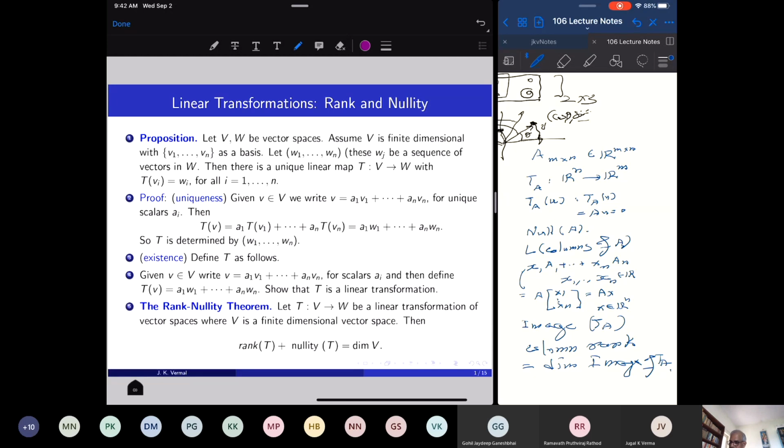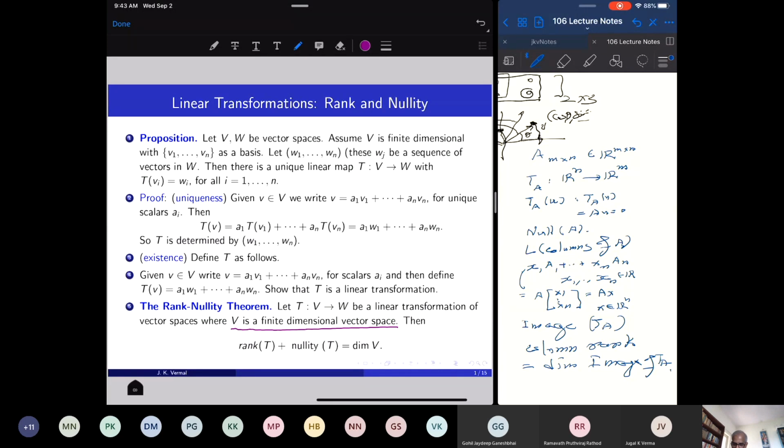And now let me state the rank nullity theorem for linear transformations. So take a linear transformation of vector spaces, where I am putting this extra condition that V is a finite dimensional vector space. Because if V is not finite dimensional, the numbers nullity of T and rank of T may not be finite numbers. So we cannot talk about this equation. So I am assuming V is finite dimensional, so that nullity of T, which is a subspace of V, is also finite dimensional, and we will see that the rank of T is also finite dimensional if V is finite dimensional.